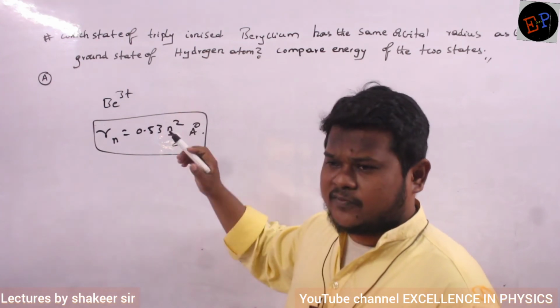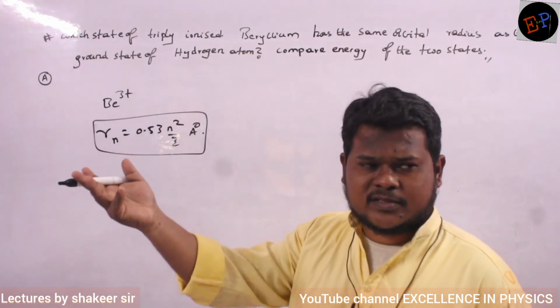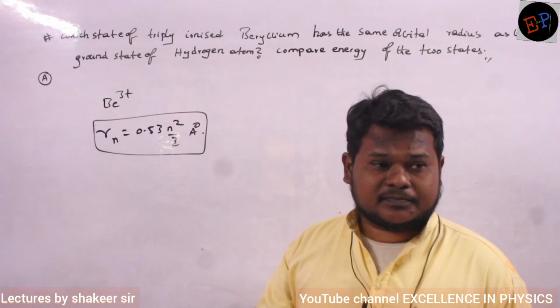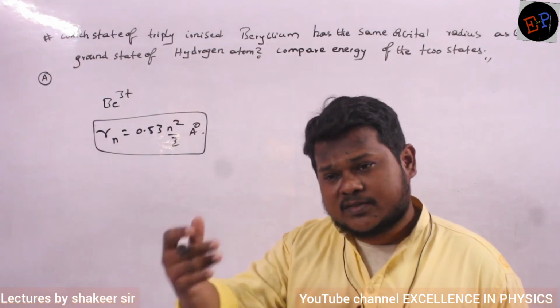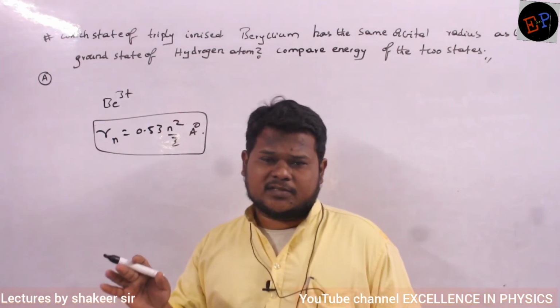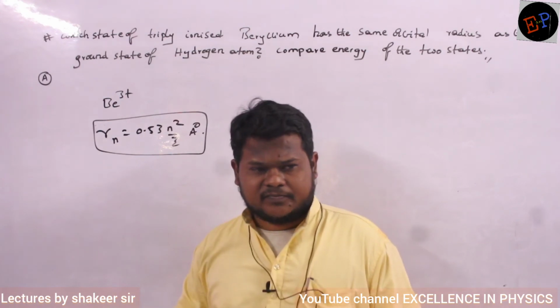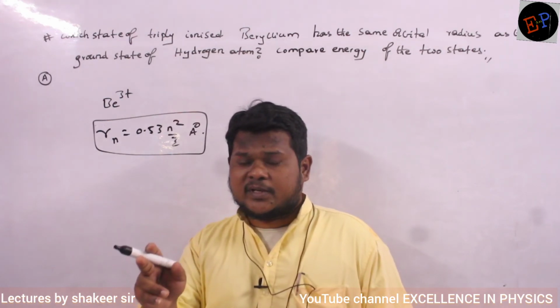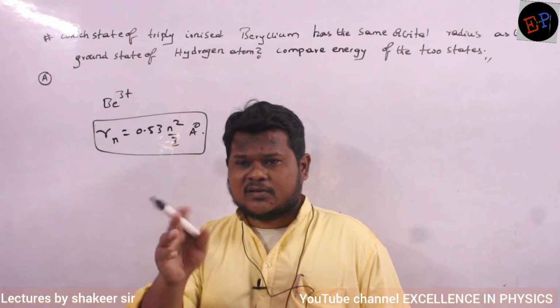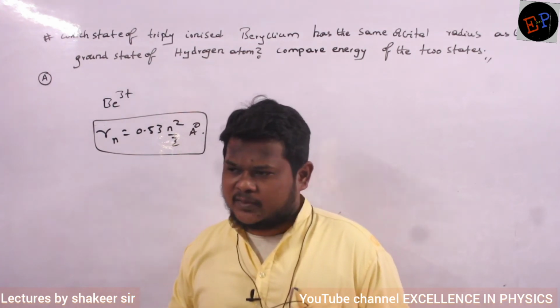So n is the number of the orbit. If the number of the orbit changes, the radius changes. Z is the atomic number. If the atomic number changes, then also the radius will change. So it is definitely dependent on the Z value. So the radius of the first orbit of beryllium and the radius of the first orbit of hydrogen are not the same. They are different. Are you able to understand?